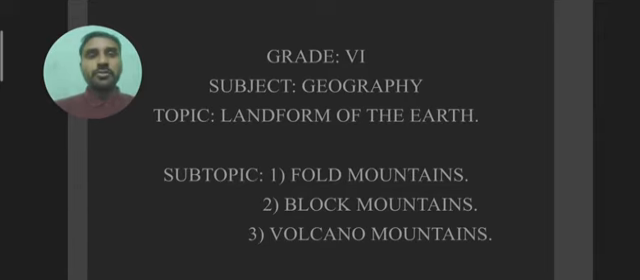Today, what we are going to see: our chapter name is Landforms of the Earth. In Landforms of the Earth, we are going to explore fold mountains, block mountains, and volcano mountains. Now, there are four types of mountain. The fourth one is residual mountains. But why haven't I mentioned residual mountains? Residual mountains we are going to learn a little bit later. Today we are going to see the first three, that is fold mountains, block mountains and volcano mountains. So let us start. Let us proceed.